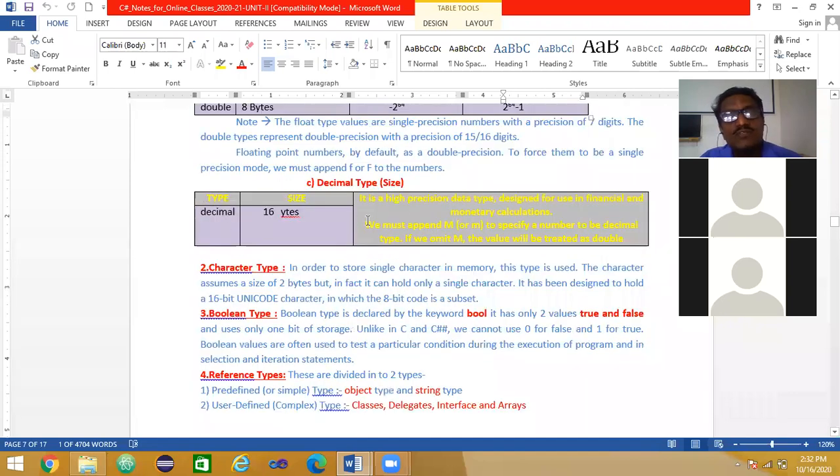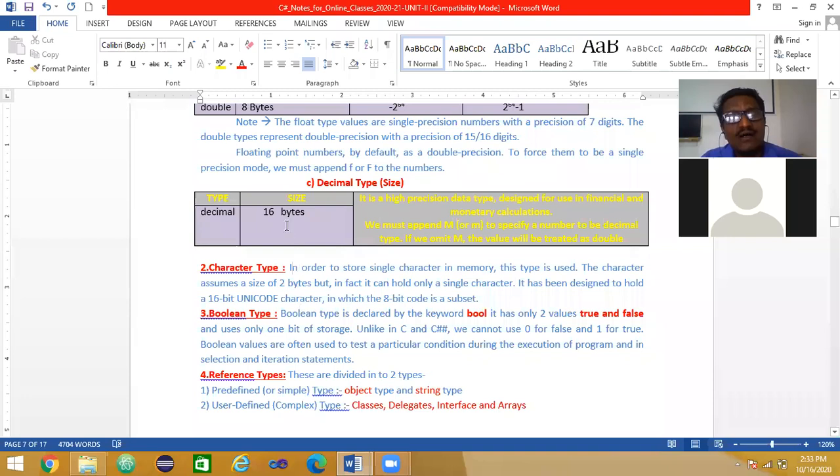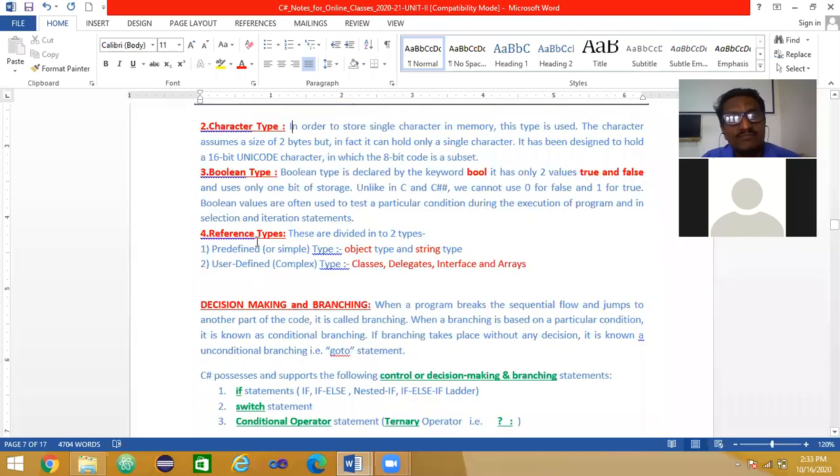Decimal is a special data type available here, which is not available in most languages, whereas C# supports it. It is for accounting, finance management and monetary calculations, and has a size of 16 bytes. I think your calculator will not give you all the digits. Like that we see the character type, Boolean type and then the reference type. So this is all about the data types available in C#.